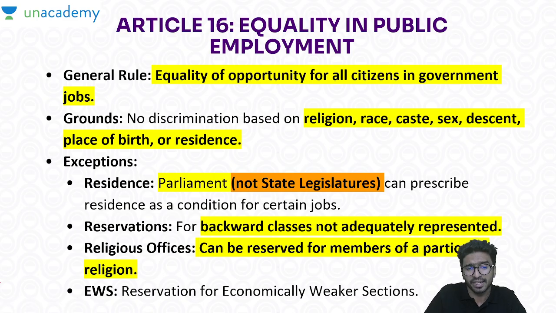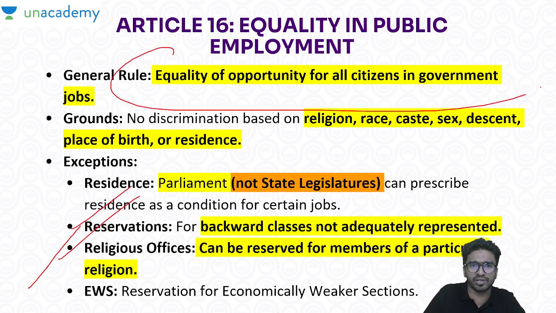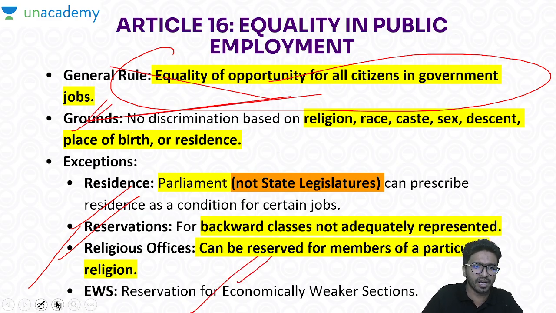But in case of religious offices, for example, Devaswom board or Waqf board. Waqf board, now it is not like that; now non-Muslims are also there. But the best example is that of Devaswom boards. Yes, the government can bring some criteria that only Hindus can be allotted here. That is an exemption, so exemptions also you have to study. Understood? Not just studying that equality of opportunity for all citizens. This everyone will study. From here only questions will be asked by the examiner. Okay, then after that comes